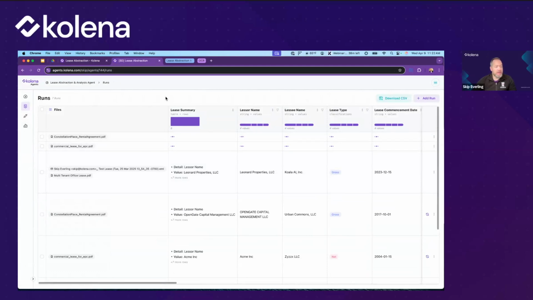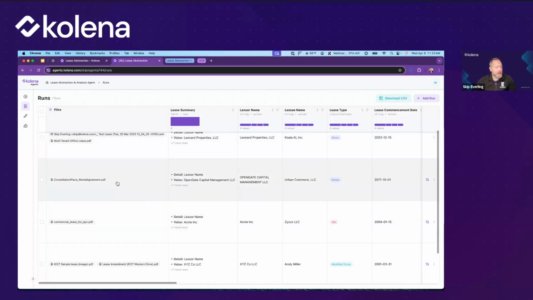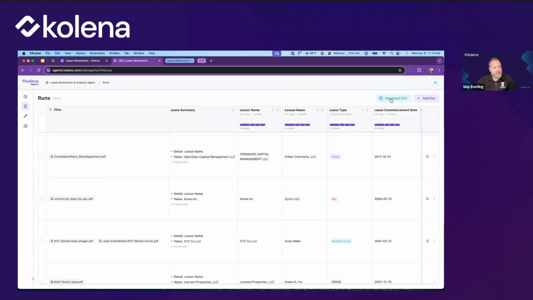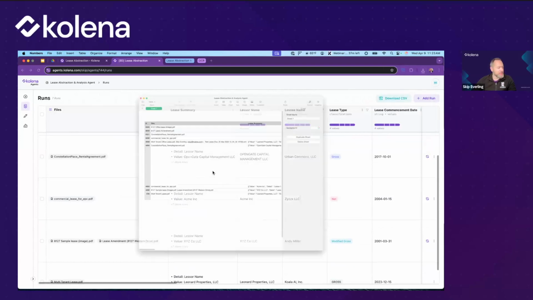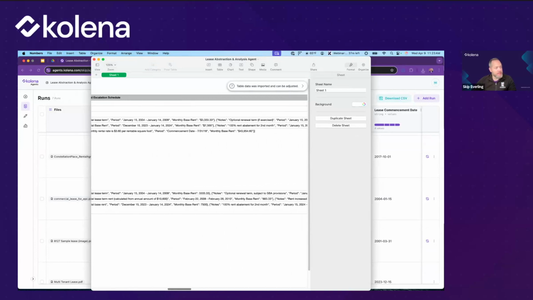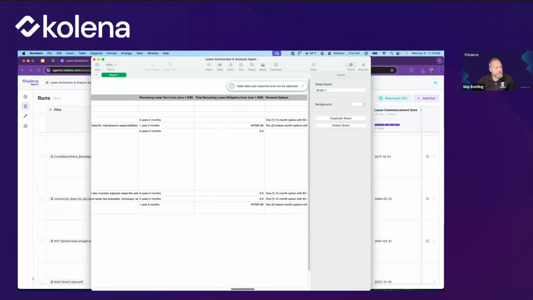And this means that you're now having this process automated, and it's very accurate, and it never gets tired, and it runs 24/7. And you can do this at scale for hundreds, thousands of documents, and they'll each show up here, and you can access them that way. Each one of these represents a different lease abstract, and we can see all of that information together. We could download that as a CSV. So if I wanted to take a look at that CSV, let me just show you that real quick. This is an example of what that CSV output would look like. It has all the information for all of the leases and lease abstracts that we've created.